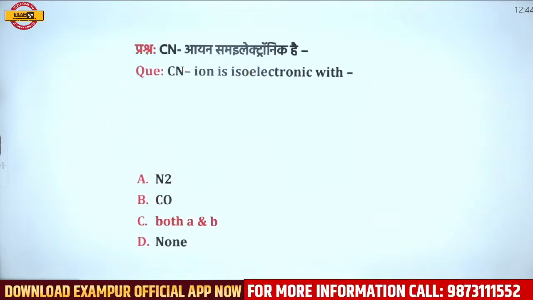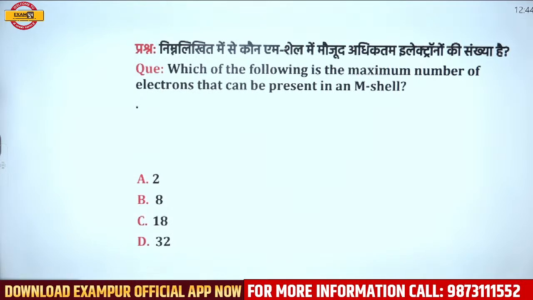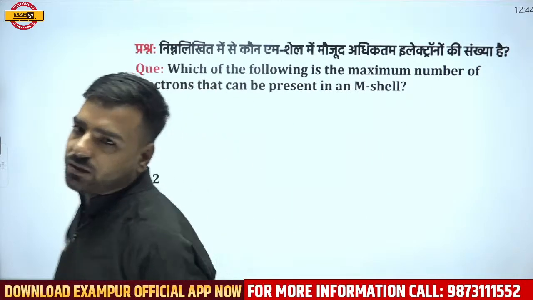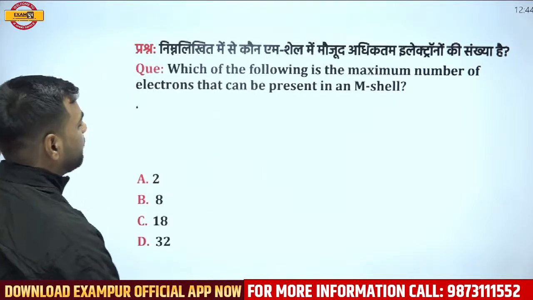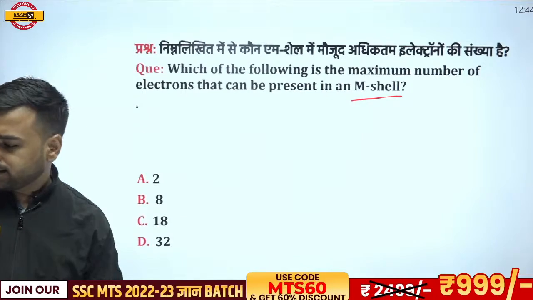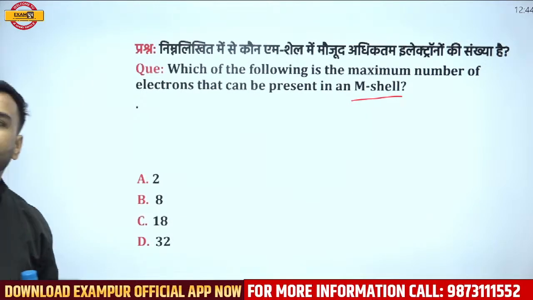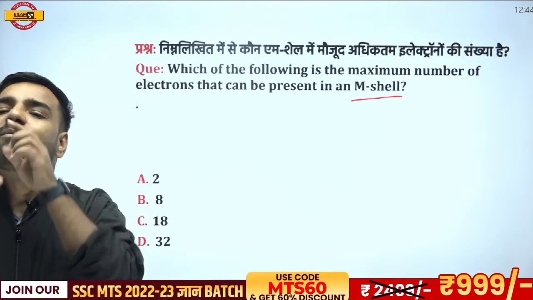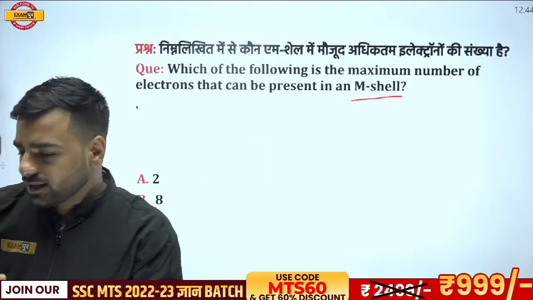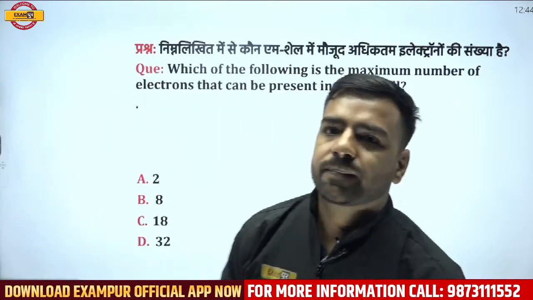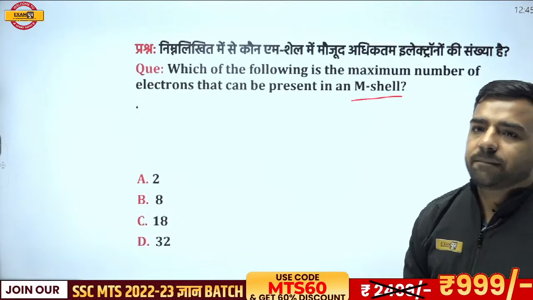Simple. Next. Which of the following is the maximum number of electrons that can be present in an M shell? Now, if I go with this part, yeah, Saurav, great. We are talking about the M shell. First of all, let's have a look at the answers, then I'll explain this. So, Saurav, Akhileshwar, Shantu Datta, Udbhav, what would be the answer? Akhileshwar is going with A. Saurav is with A. Shantu, what's your answer? Yeah, Saurav is going with C.